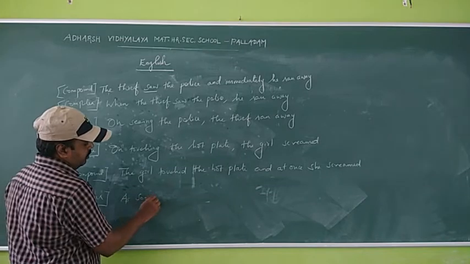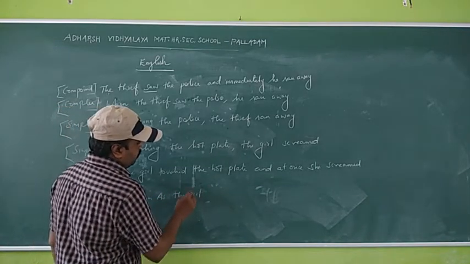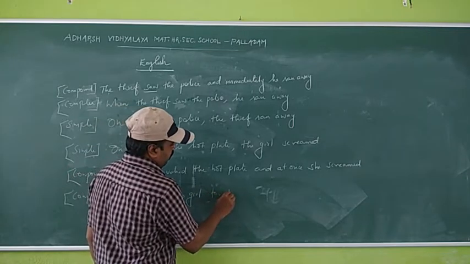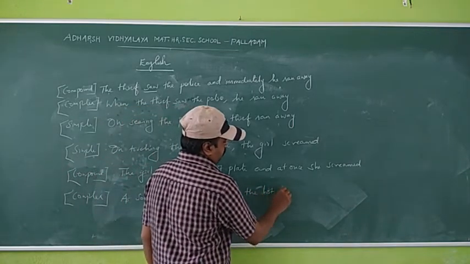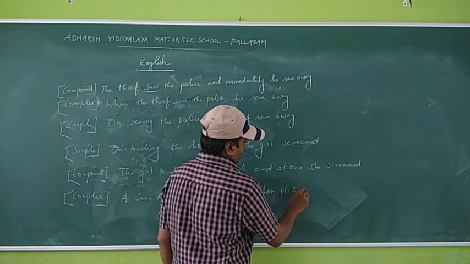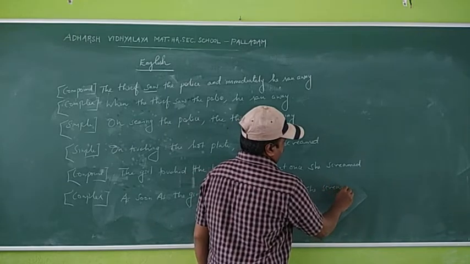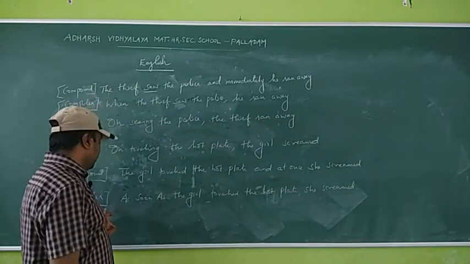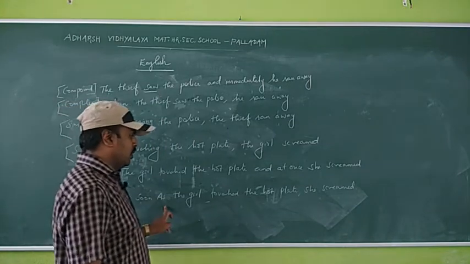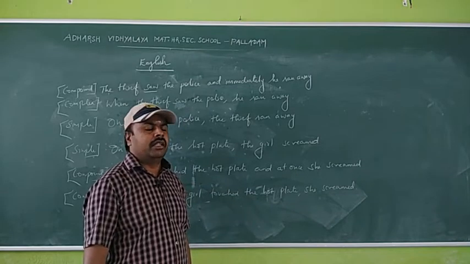Okay? Complex sentence. As soon as the girl touched the hot plate, she screamed. Can you understand? Complex sentence. As soon as the girl touched the hot plate, she screamed.